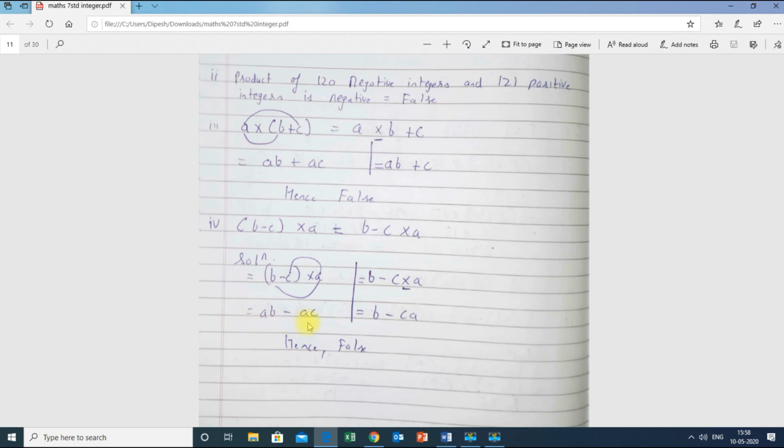Therefore I got ab minus ac. Next, over here, b minus c into a. As per BODMAS, this multiplication we have to solve. So c into a is ca, and here b will come as it is. This is b minus ca. Since again they are not equal, I can say it is false. If it could be equal, then I could have written true over there.